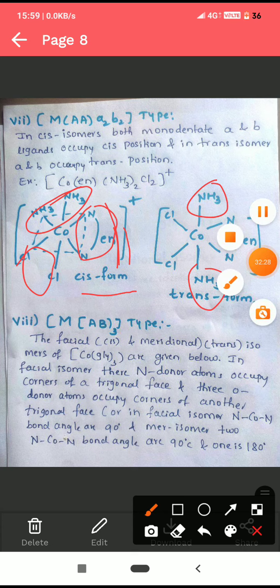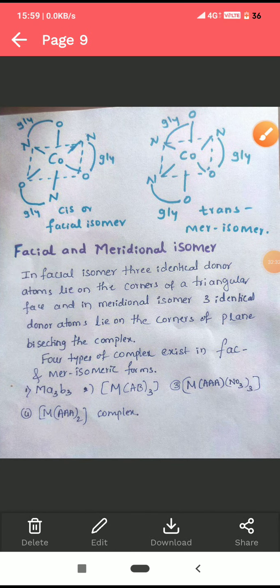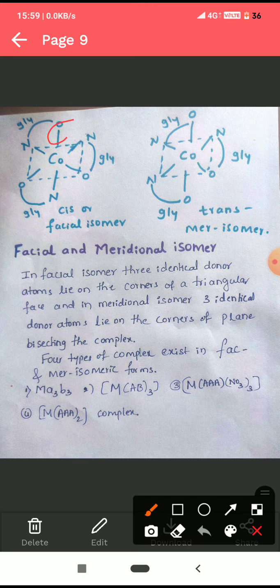Facial means cis, meridional means trans. Here we can see the structure. In the cis form, oxygen atoms occupy one trigonal face. Nitrogen atoms occupy another trigonal face of the octahedron. This is a facial isomer, also called cis isomer.